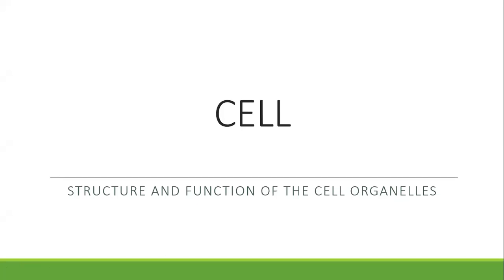We talked about Felix Dujardin, who said that our cells are made up of living components and called them protoplasm. Similarly, we talked about Matthias Schleiden, German botanist, who submitted that all plants are made up of cells.